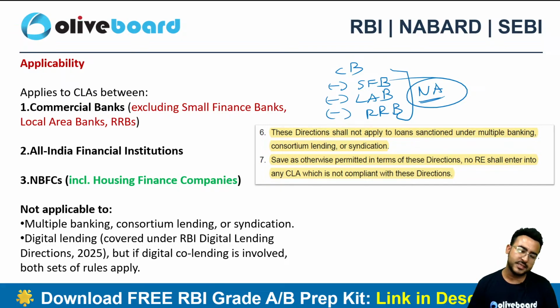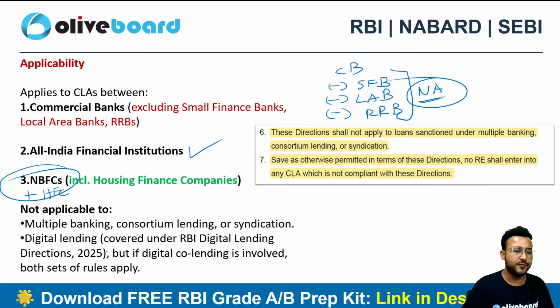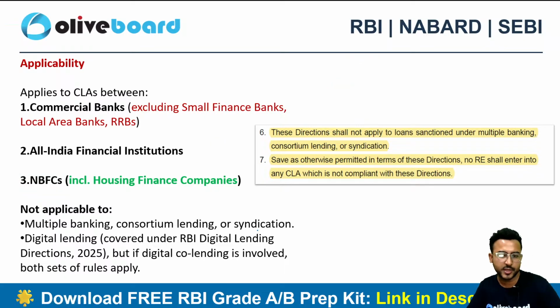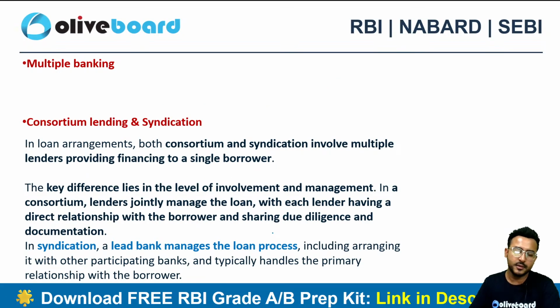Apart from these organizations, all the commercial banks can follow, and all the AIFIs can also follow. There are 5 All India Financial Institutions in India, right? AIFI, NBFC, including housing finance companies. So NBFC plus HFC, they both are required to follow this particular circular.